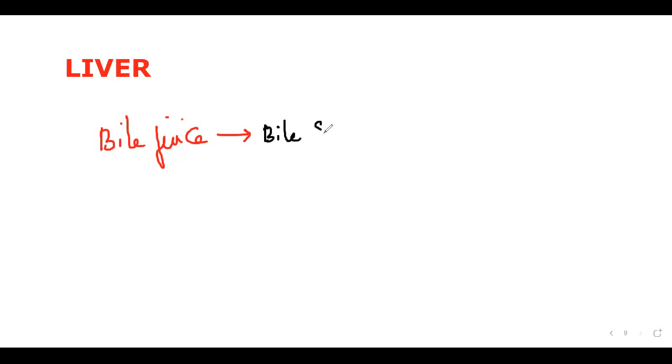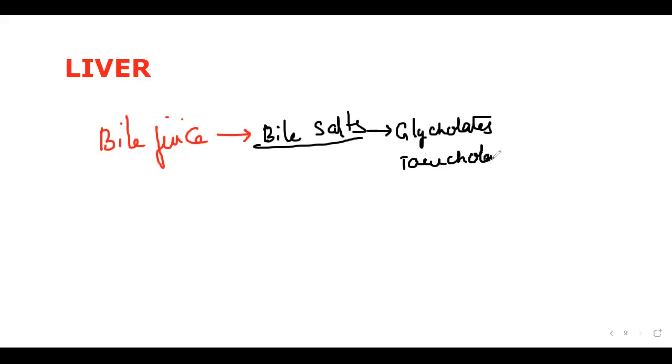First, let me talk about the bile salts. The bile salts are the glycocholates and taurocholates of sodium and potassium. What is the function of bile salts?